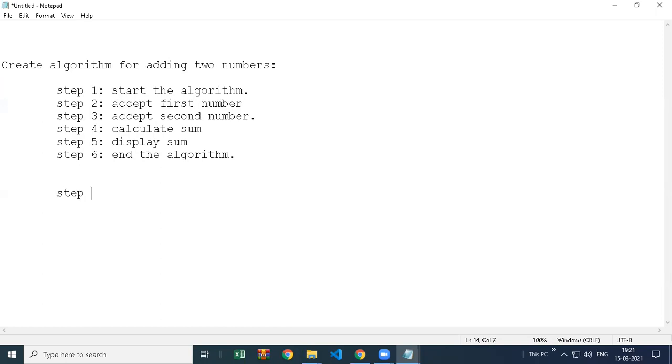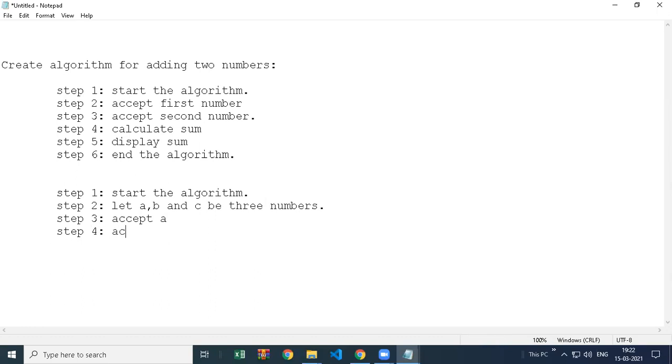You can also write the same algorithm like this, more technical. Start the algorithm. Step number 2, let A, B and C be three numbers. So there are three numbers. Step number 3, accept A. Step number 4, accept B. Step number 5, C equals A plus B. And step number 6, sorry, display C and then end the algorithm.